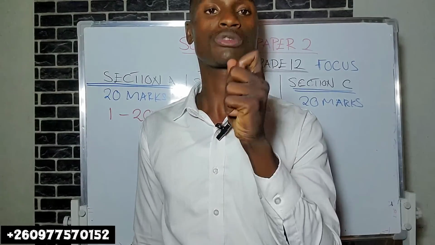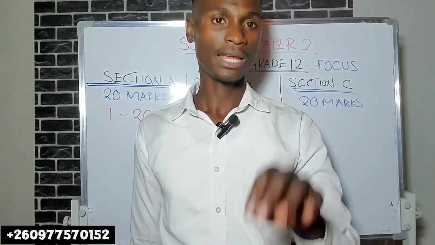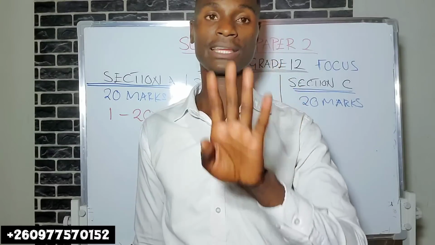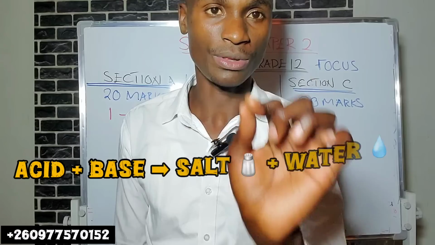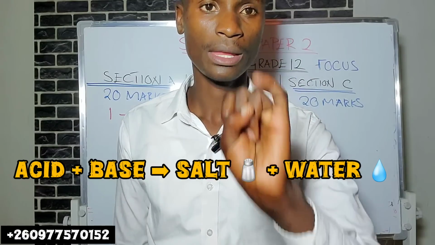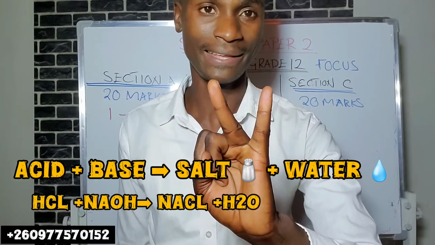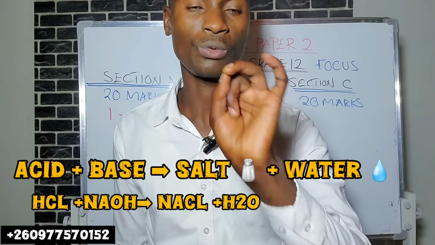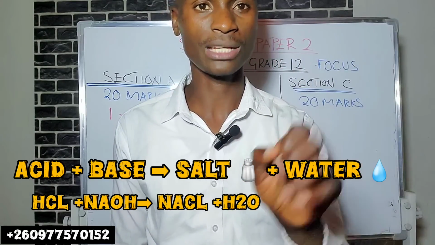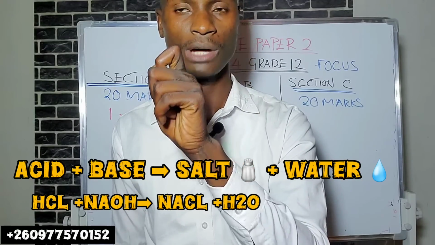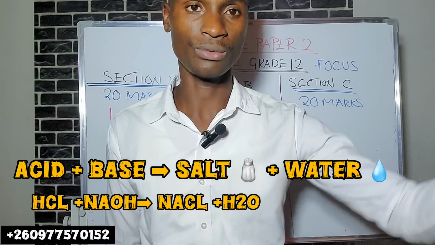Now, chemical properties. I'm interested in the chemical properties. If you know these, some of the questions are answered. Number one, acids react with bases to form two products, a salt and water only. For instance, hydrochloric acid reacting with sodium hydroxide to form sodium chloride and water.